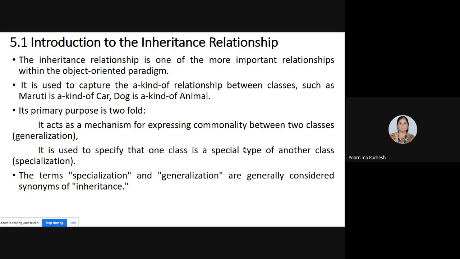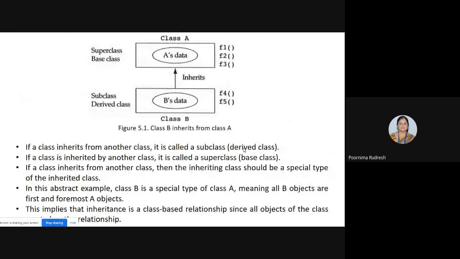We'll see one example of inheritance. Here we have two classes, class A and class B, where class B inherits the properties from class A. If a class inherits from another class, then we have the subclass and the superclass. Now consider this example. Here class A is there, class B is there. Class B inherits from class A.